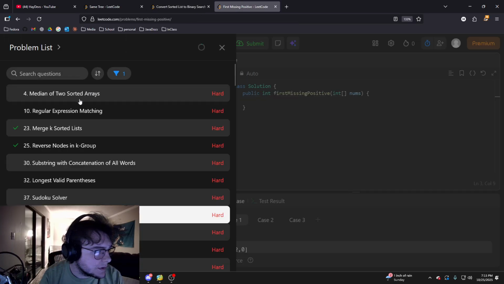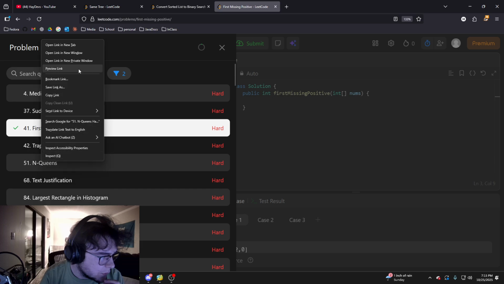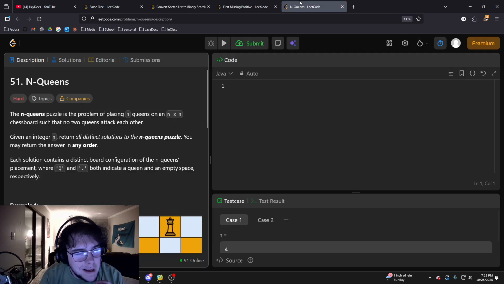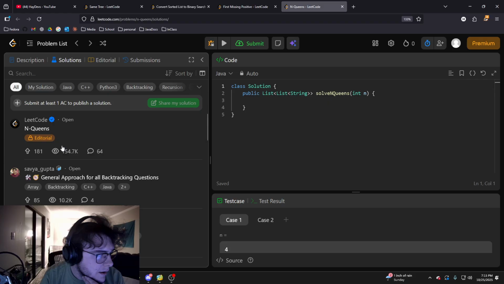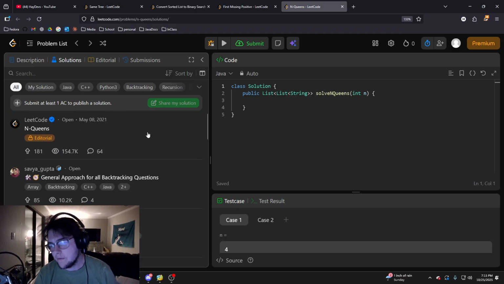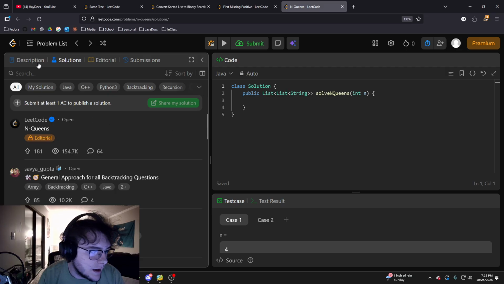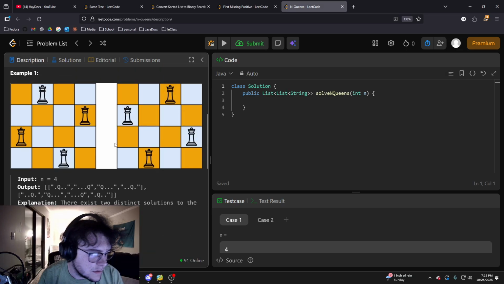I did say I was going to do the N-Queens problem, but I don't really understand it. I was looking at the solutions tab to figure out what other people are doing, and it's a lot of backtracking. Almost all of these problems are backtracking, like a list of common backtracking problems. I'm not very familiar with the backtracking solutions, so we might have to do that later when we dive into backtracking a little bit. I did say I would try to solve it, but I was looking at the code and it made no sense to me, if I'm going to be honest.